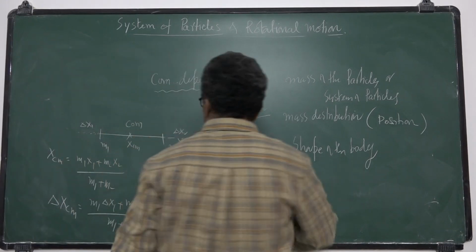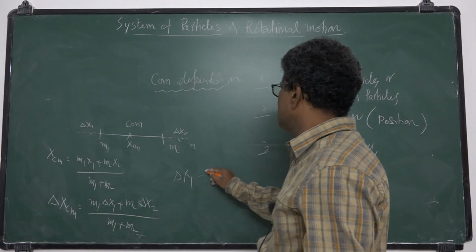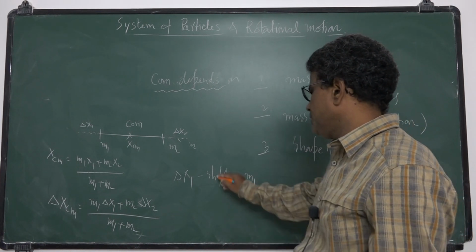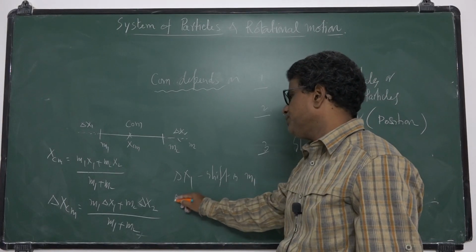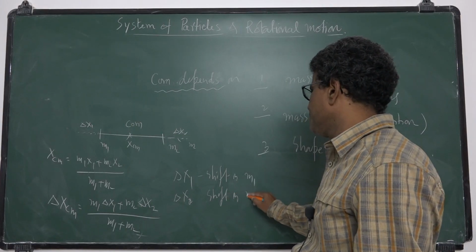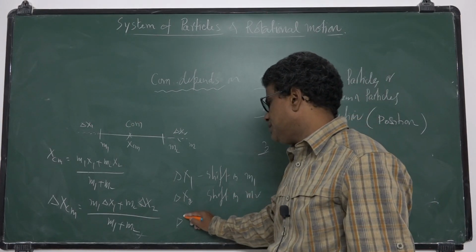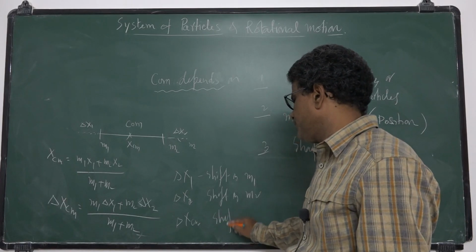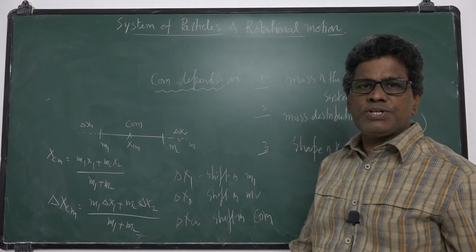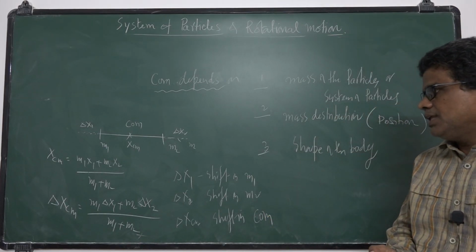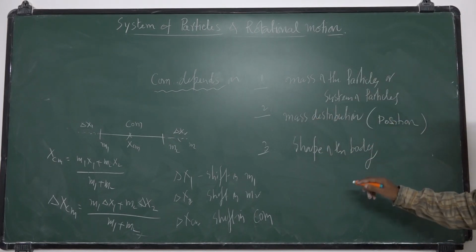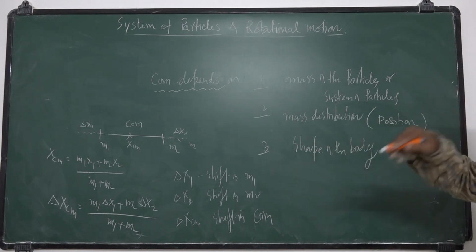What is delta x1? Delta x1 is the shift in m1. What is delta x2? The shift in m2. What is delta xcm? The shift in center of mass. So if the position of the particles changes, then the center of mass will change. It depends upon mass distribution and the shape of the mass distribution.